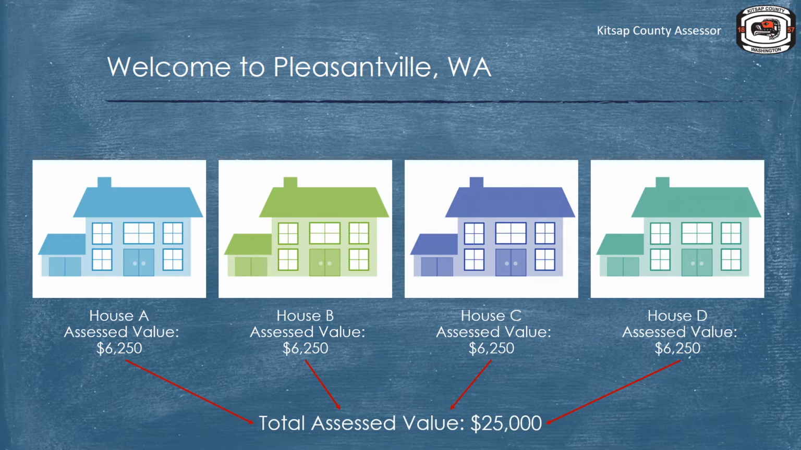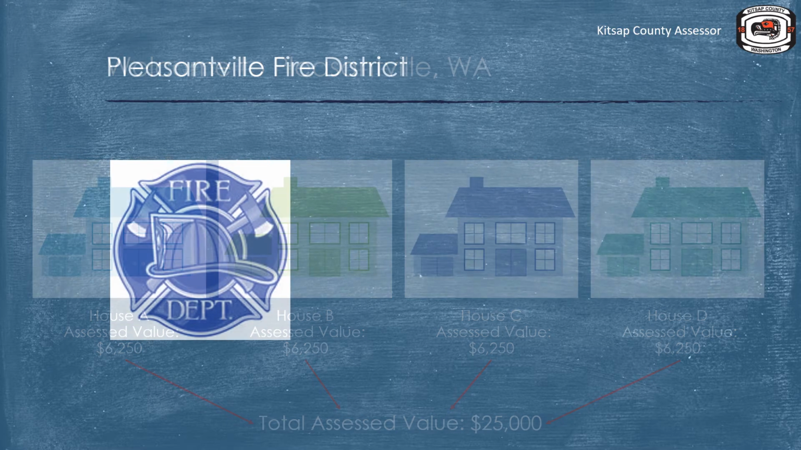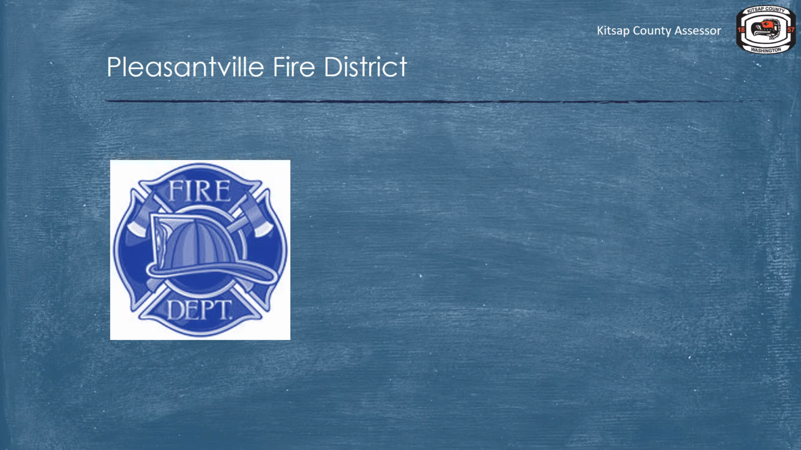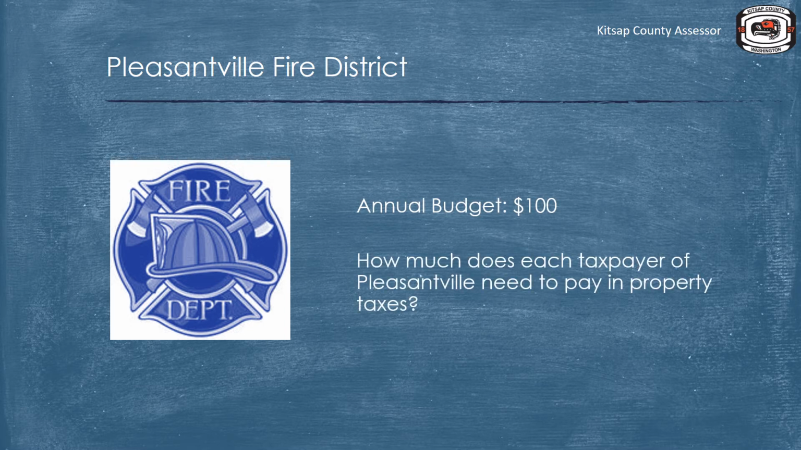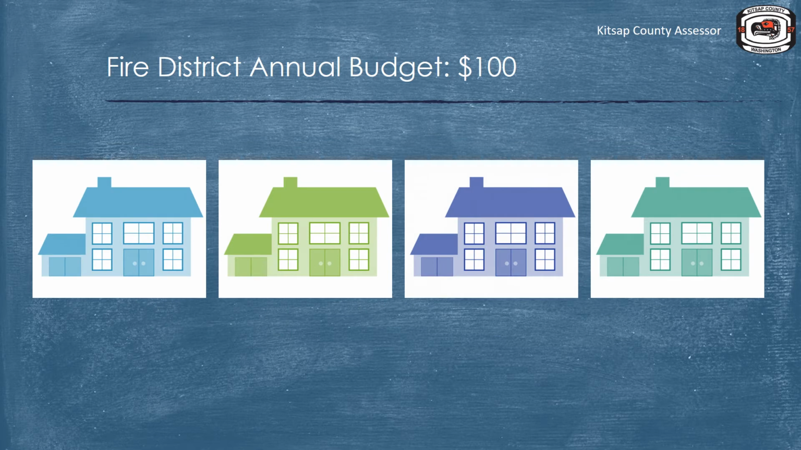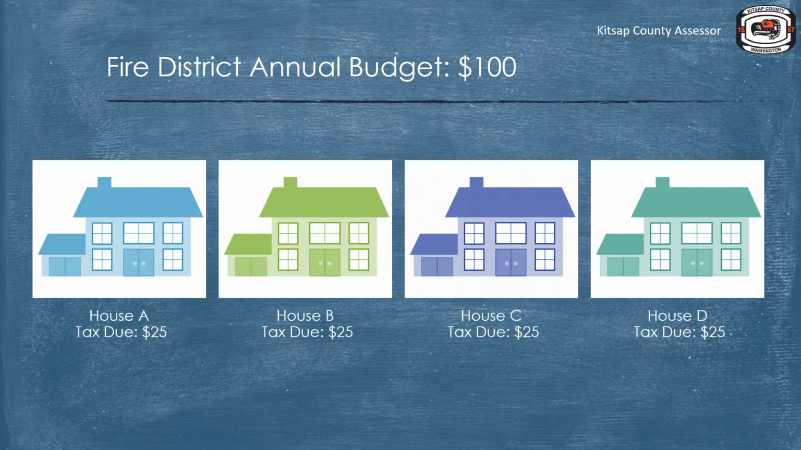The wonderful city of Pleasantville is serviced by the Pleasantville Fire District. To serve the citizens of Pleasantville, the fire district needs to collect $100 annually to meet their district budget. How much does each taxpayer of Pleasantville need to pay in property taxes? If the fire district budget is $100 and there are 4 properties in Pleasantville, we can see a fair distribution of the property tax amount is $25 per taxpayer.